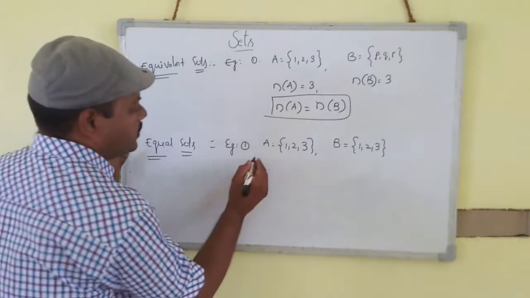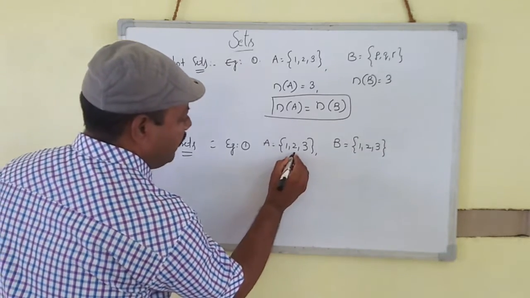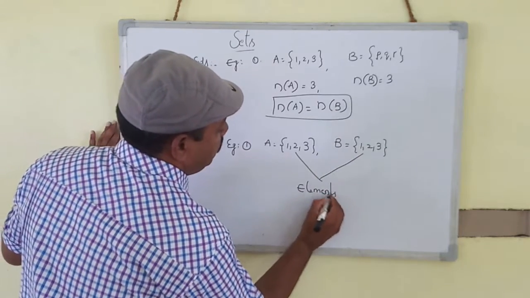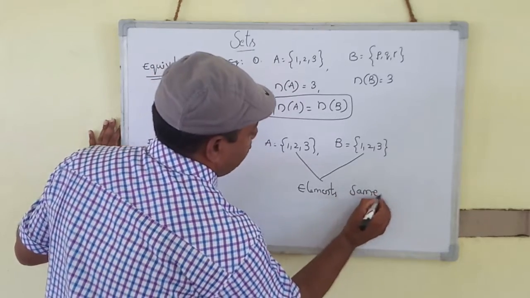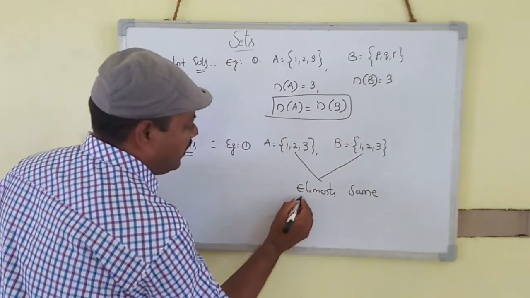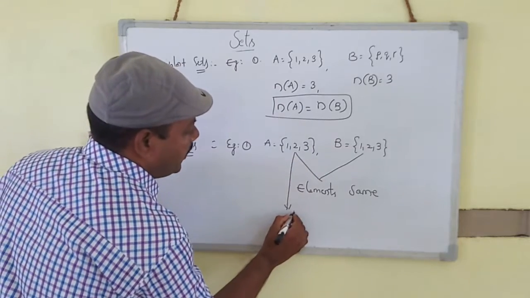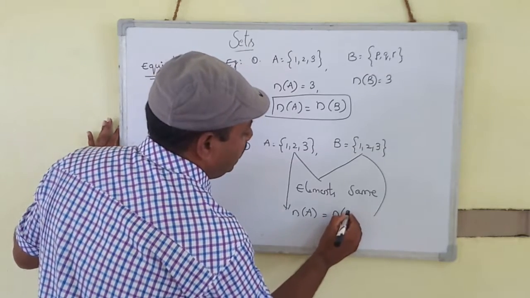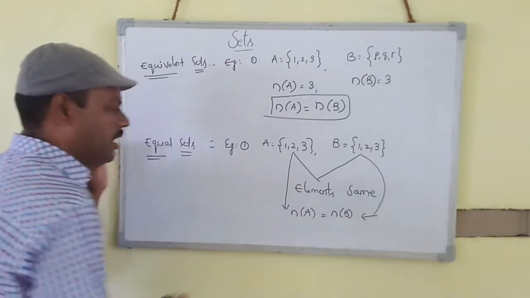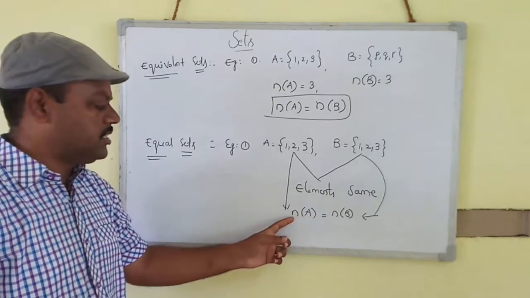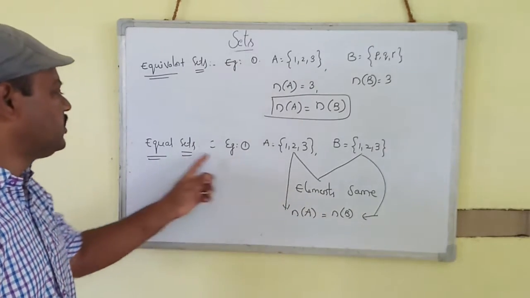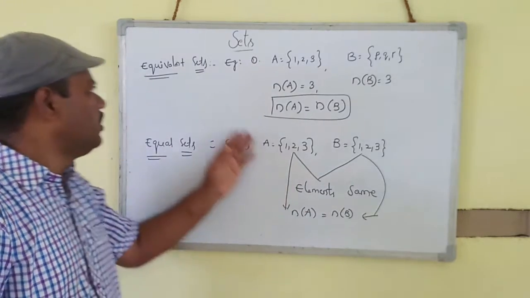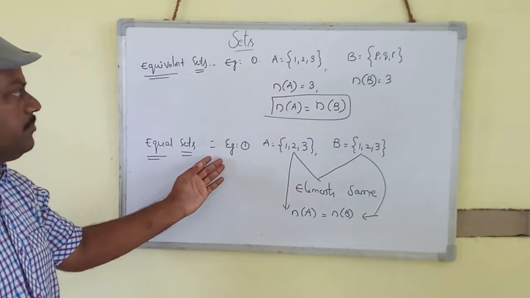Why? Because the elements are the same, and the cardinal numbers are the same. n of A is equal to n of B. The elements are the same, and the cardinal numbers are also the same. So these types of sets are called equal sets. So, equivalent sets and equal sets.